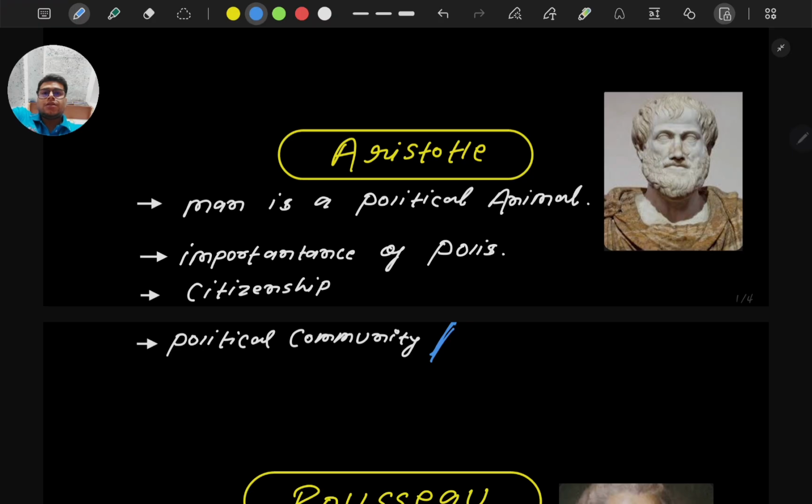In this sense, nationalism reflects a natural tendency of humans to organize collectively, to come together. Therefore nationalism is not artificial, it is rooted in political association. Get it? So according to Aristotle, nationalism reflects a natural tendency of humans to organize collectively.